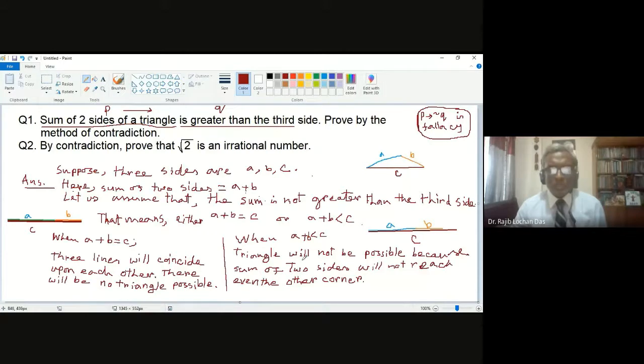We do not have any triangle even. So the theory is correct. If we do not take the theory as correct, if you think it is not Q, then there is a contradiction. There is a problem. So P implies Q is correct. This is the logic. Is that okay? Do you understand this?